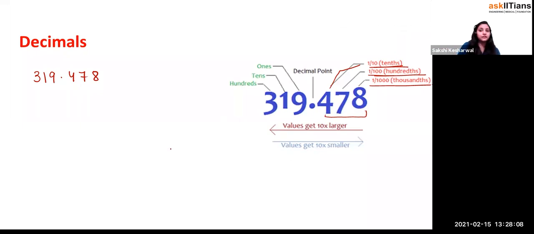On the right hand side of the what, beta? Decimal place, right? If I say 100, it means what? On the left hand side of the decimal place. If I say hundredths, it means what? This is on the right hand side of the decimal place, right? So it's written 319.478. So if I write this in the expanded form, it will be what?